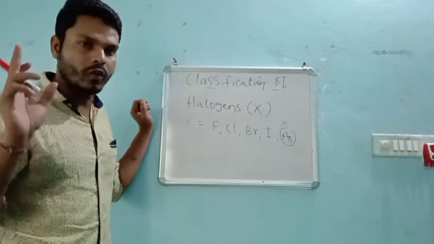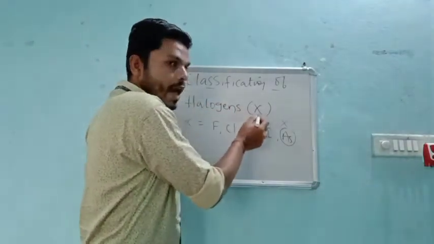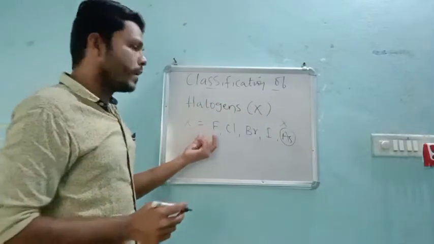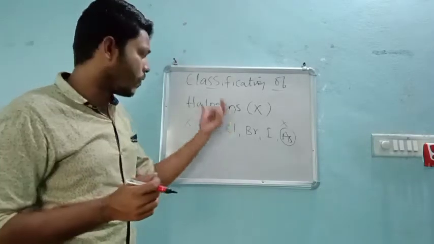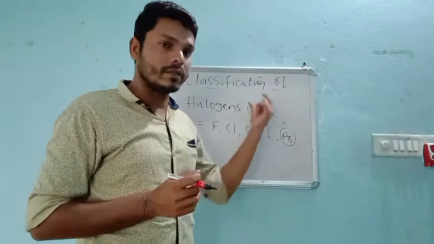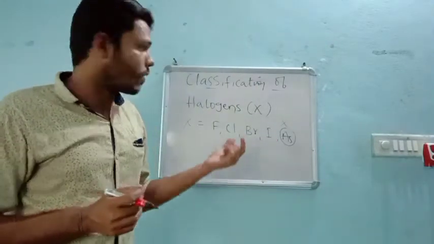See, alkyl group and halogens. Halogens are p block elements. Already we saw fluorine, chlorine, bromine, and iodine. This is the one group which is called halogen.